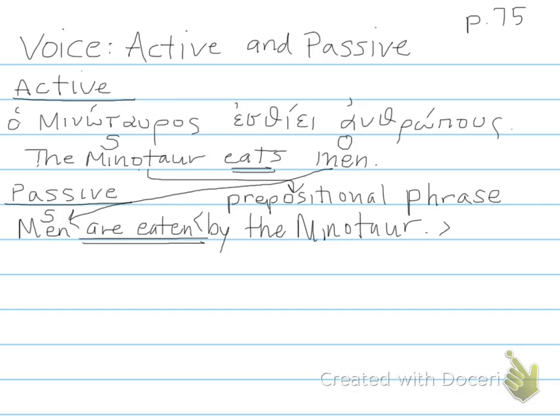Now if you look back at the active one again, the Minotaur eats men, you can change the meaning of the sentence entirely and still keep the Minotaur as subject and say, the Minotaur is eaten by men.